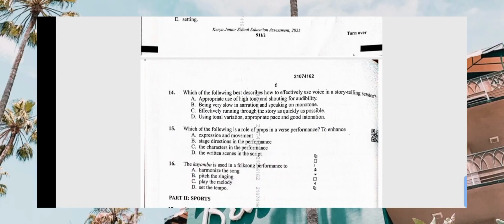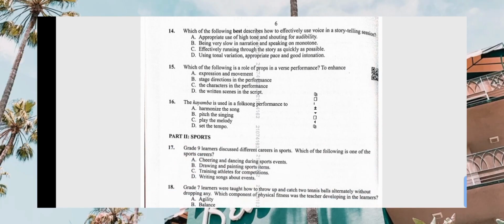Then which of the following best describes effective use of voice in a storytelling session? Appropriate use of high tone and shouting, that one is wrong. Being very slow, that one is wrong. Rushing through, that one is wrong. Using tonal variation, appropriate pace, and good intonation. Yes, that is correct. The correct answer for number 14 is D.